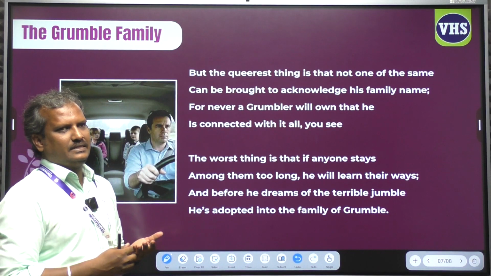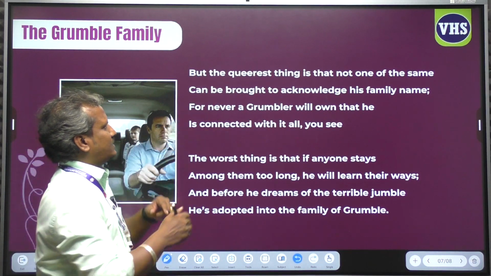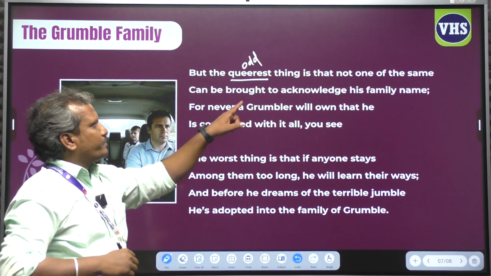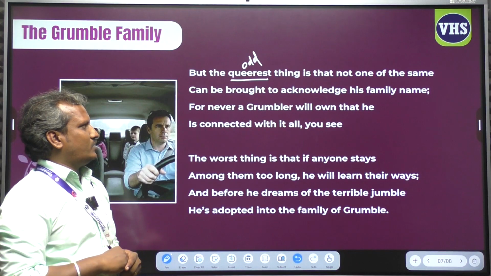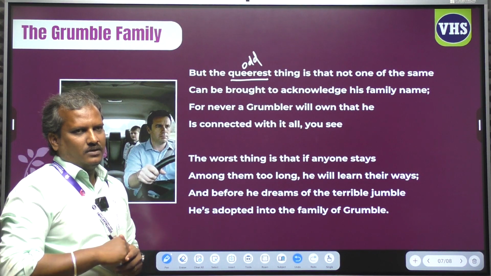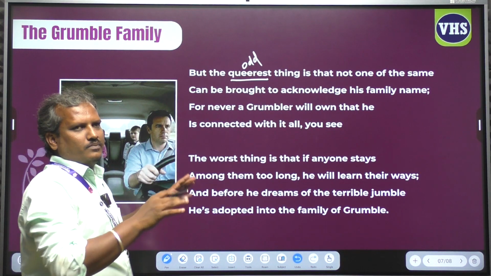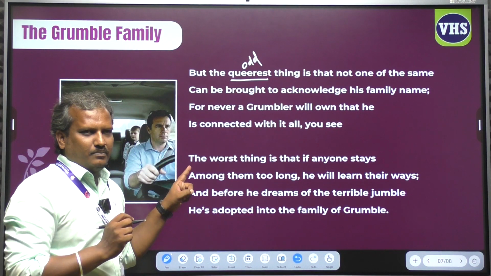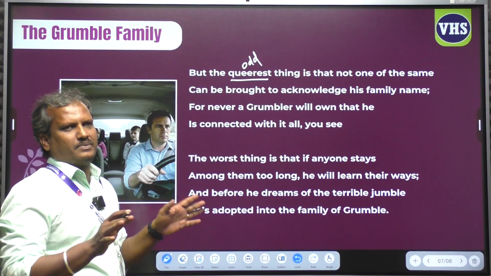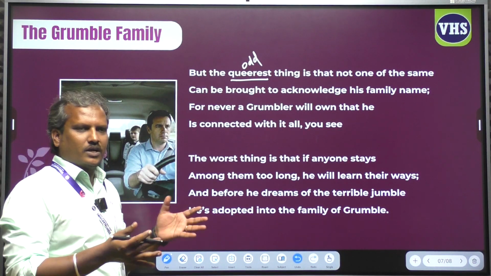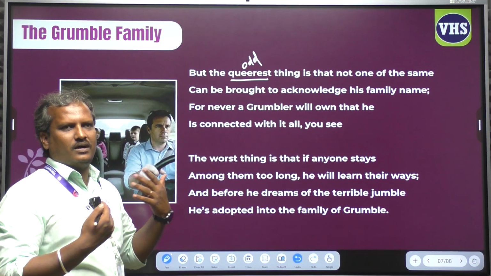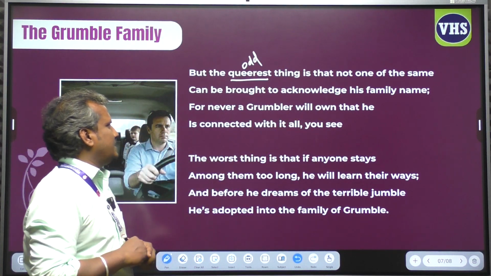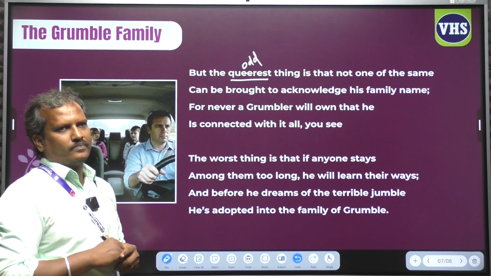Yes, let me explain in detail. But the queerest thing, the odd or strange thing, is that not one of the same can be brought to acknowledge his family name. Actually they are called the Grumble family. But if you tell them that you are a grumbler, your family is a grumbling family, they won't accept it. They will not acknowledge that they are grumblers. For never a grumbler will own that he is connected with it all, you see.